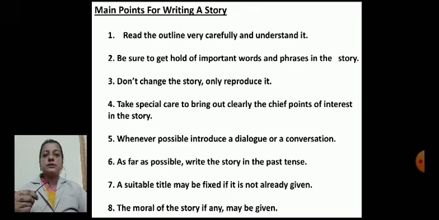Now, main points for writing a story. You can see here we have main points to write a story. First is read the outline very carefully and understand it. If you get an outline to develop a story, first of all you have to read the outline very carefully and understand it. Next, be sure to get hold of important words and phrases in the story. Third, don't change the story, only reproduce it. If an outline is already given here, don't try to change the story, just reproduce it. Make good use of that outline, right?